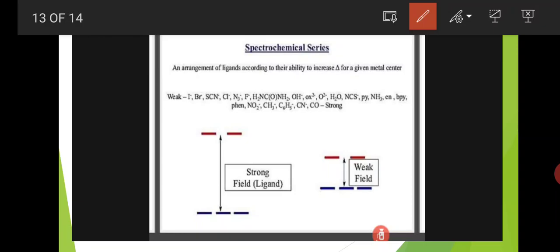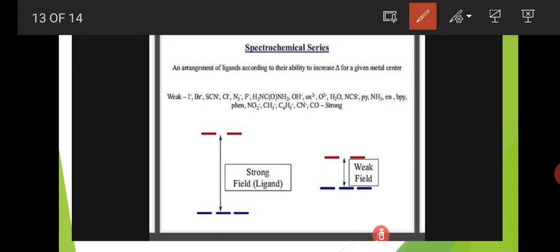Here the weak field ligands are I minus, iodide, Br minus, bromide, SCN minus, thiocyanate, Cl minus, chloride, N3 minus, F minus, urea, OH minus, oxalate, H2O, NCS, pyridine, NH3, en, bipy, phenyl group, NO2, CH2, C6H5, CN minus and CO, which are strong.